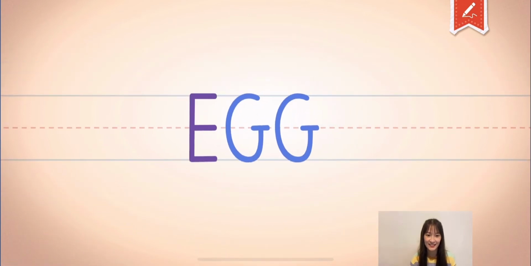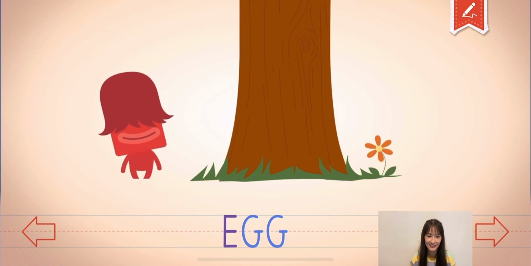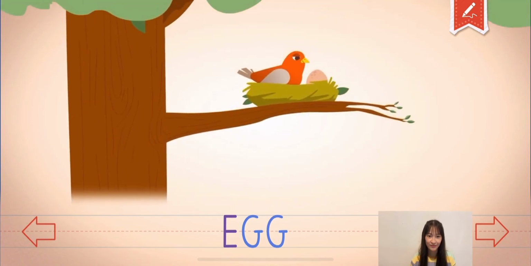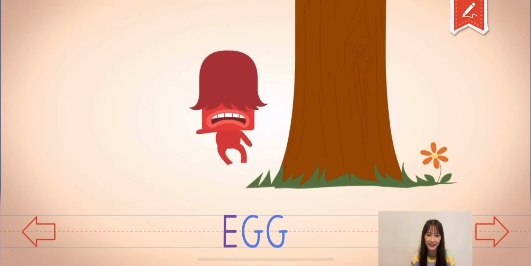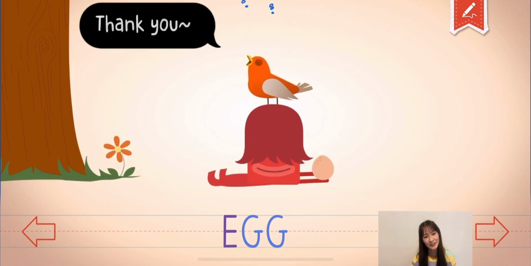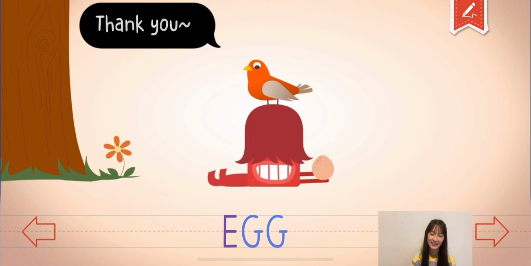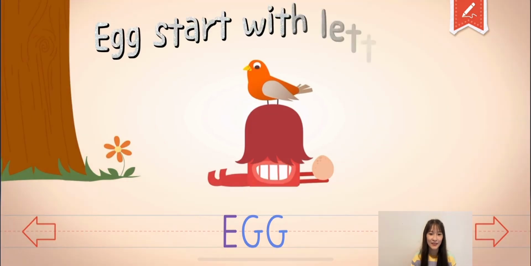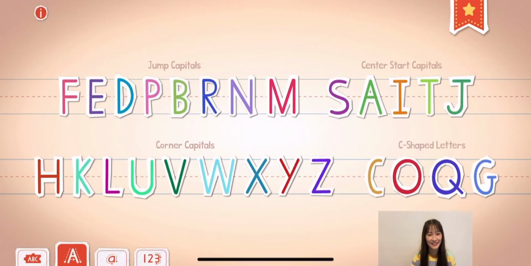E is for egg. Oh, there's a bug on the egg. Oh, he saved the egg. Wow. Thank you. The egg starts with letter E.